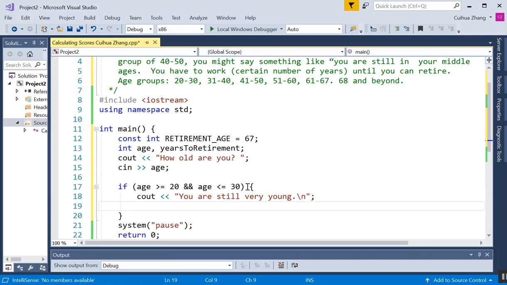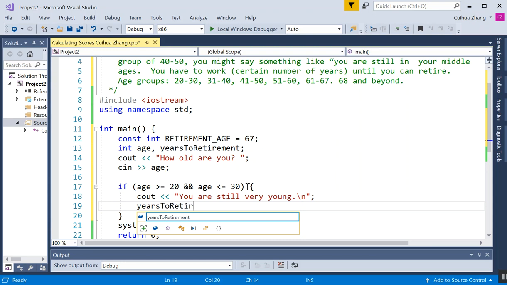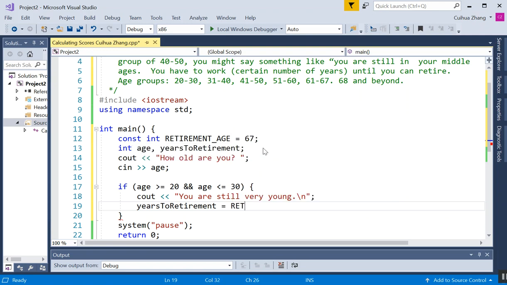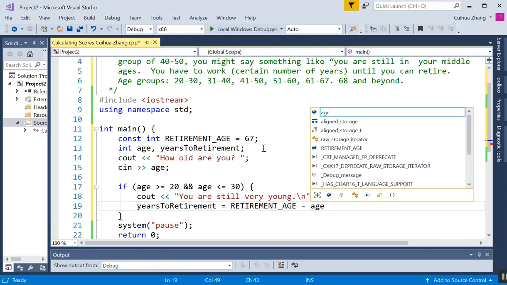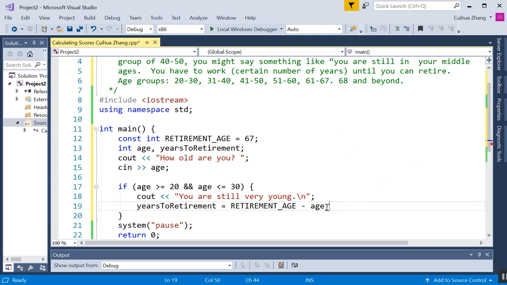And then we calculate years to retirement. This is the destination variable we want to put the result in. It's equal to, which is the assignment operator. Of course, this person is less than the retirement age, so we will use retirement age minus the age you entered. If you entered 20, then your retirement is 67. That will give you 47 and put it in years to retire. Okay, so that's that. And then what if you're in your 30s?